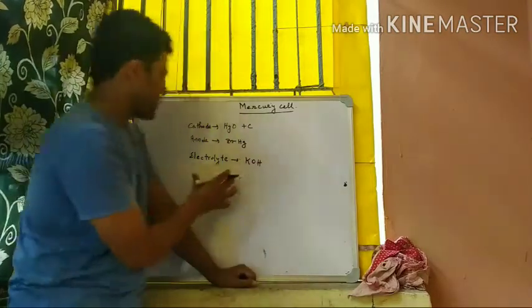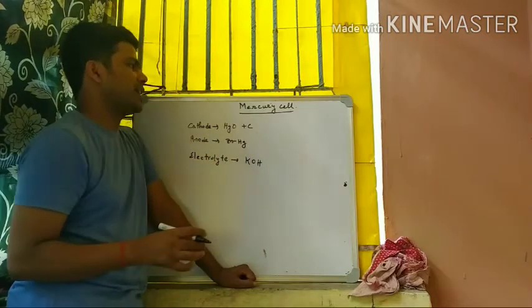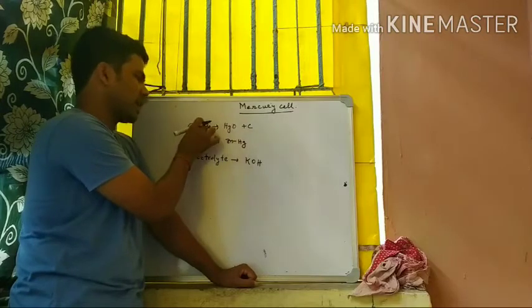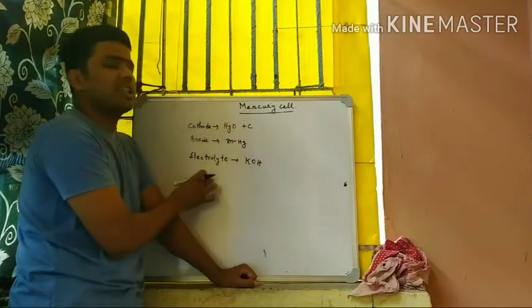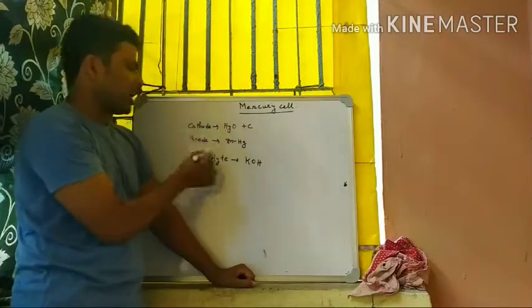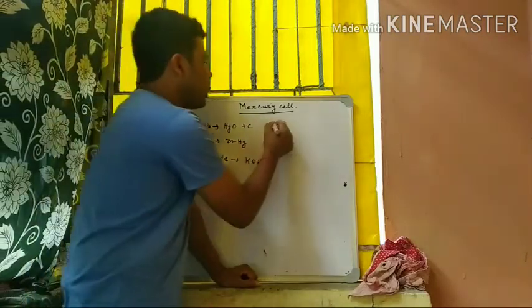Again I repeat, in the mercury cell, zinc amalgam acts as anode, mercury oxide acts as cathode, and KOH acts as electrolyte. Is that clear? Now we will discuss the reactions, starting with the anode reactions.